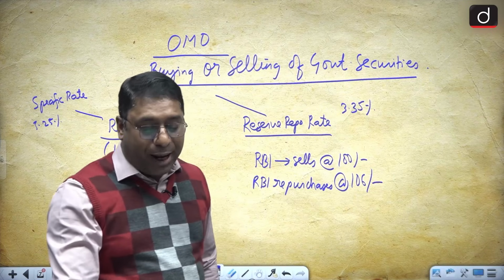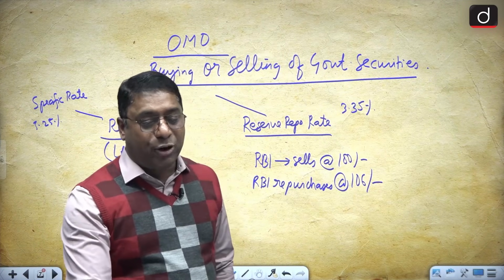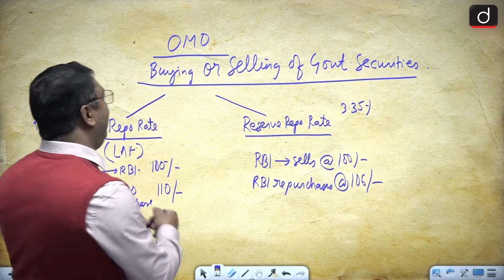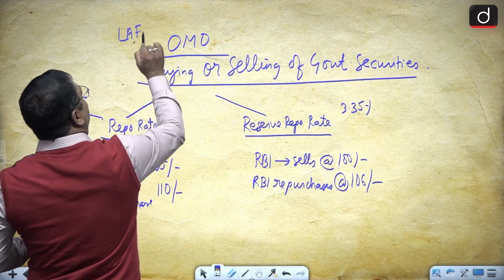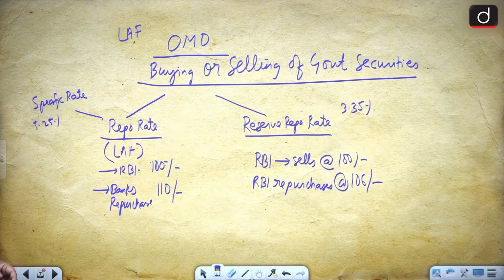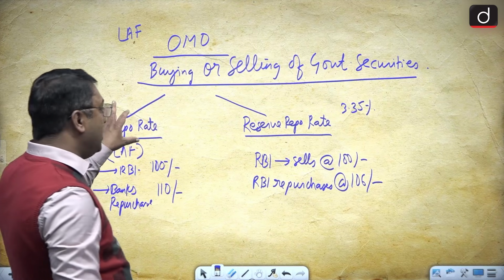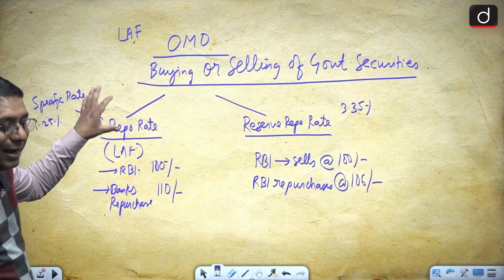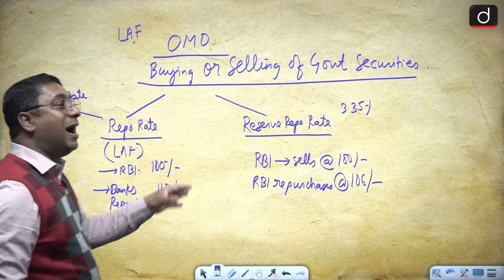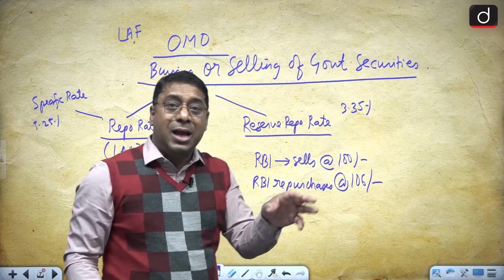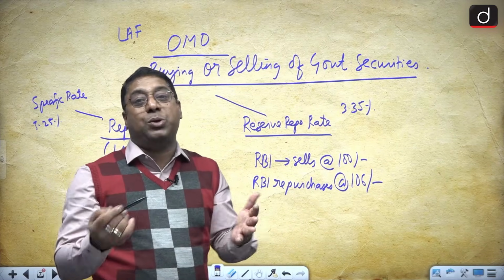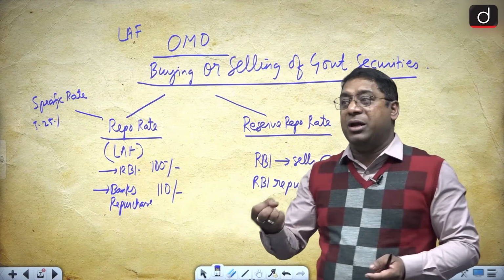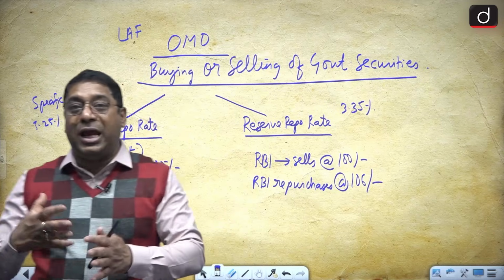When it is with regard to repurchase agreement open market operations, that means with regard to LAF, this is LAF open market operations. Here the repo rate and the reverse repo rate are involved, and there is a repurchase agreement between the RBI and the banks. And here there are two steps being performed, that is, there is a selling and then there is a repurchasing. That is what is involved here.